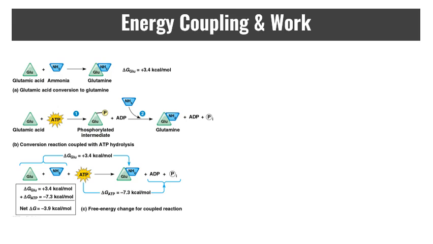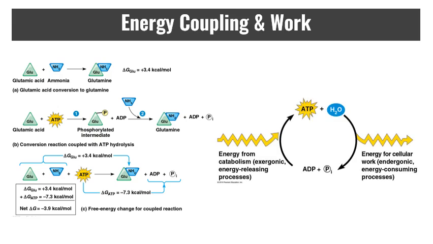So we can see here the fusion of glutamine is going to require ATP to absorb that molecule. The ATP is going to power it by releasing energy. The bond will use some of the energy, and the difference, the negative 3.9, will be the energy that is lost due to entropy in this situation. So ATP is a good example of this. ATP is a renewable resource. So we constantly use ATP, but we constantly regenerate it.